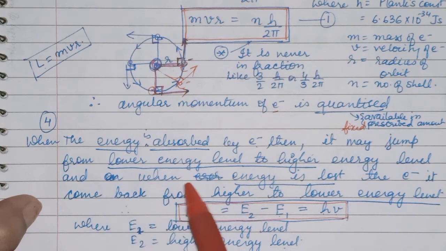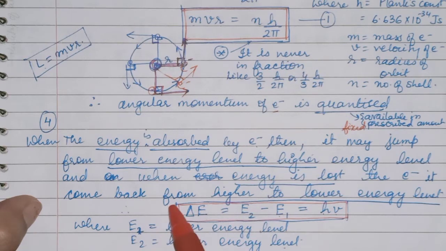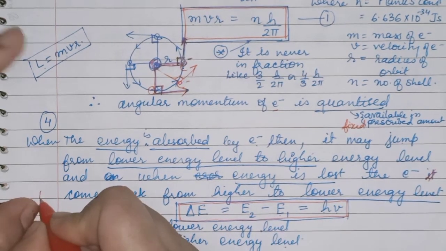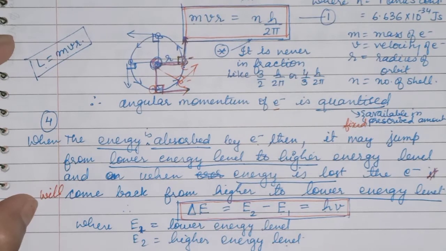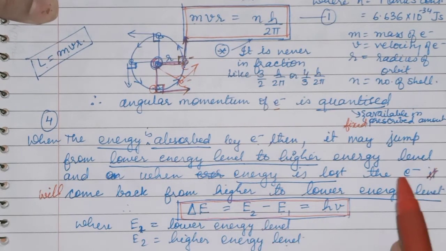Okay, and when energy is lost, the electron will come back from higher to lower energy level. So what does it mean, children?